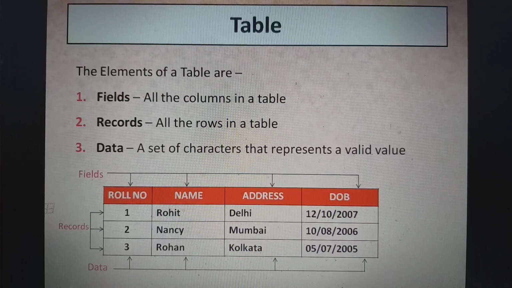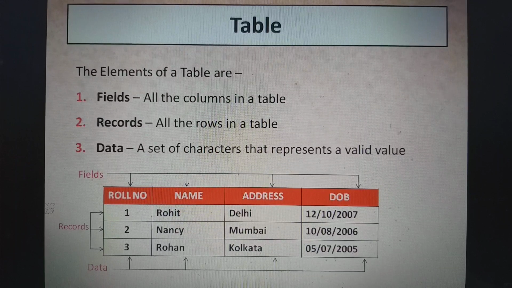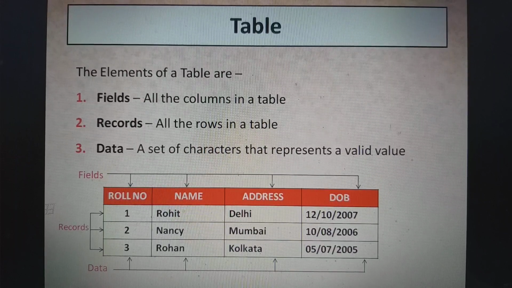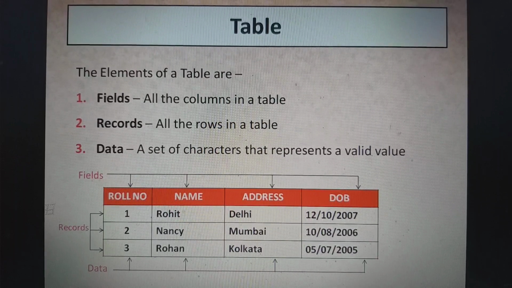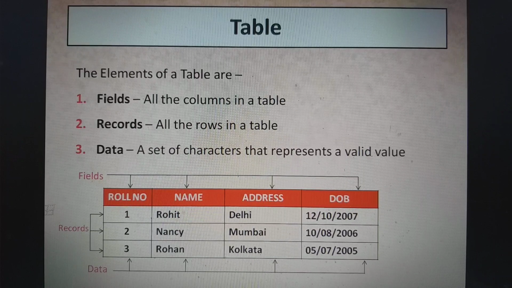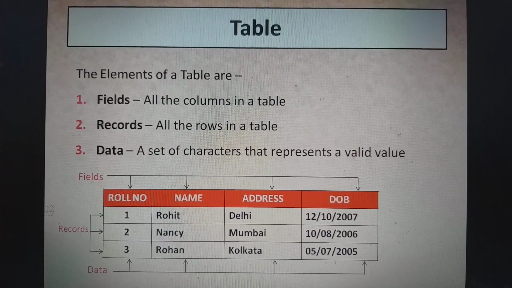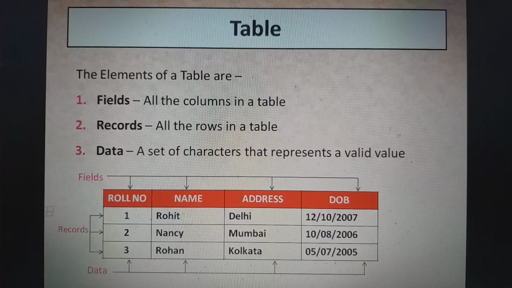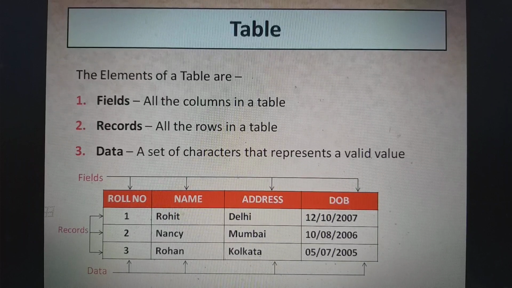Data. Data is a set of characters that represents a valid value, text or number. Here the data is processed. When the data is processed, that is the information, and each individual text or number is data.